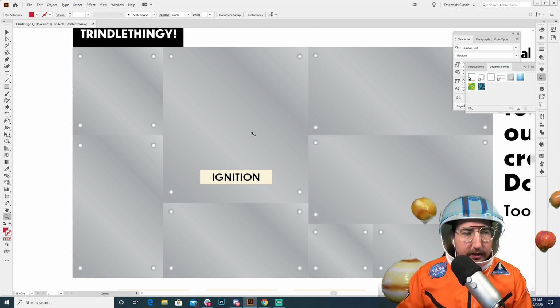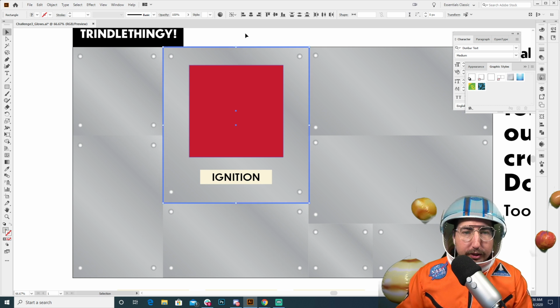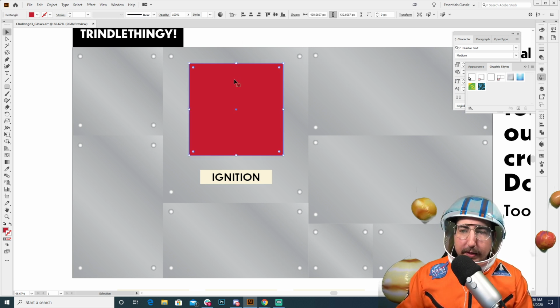So next we're going to grab the rectangle tool over here. And I'm just going to click and drag holding shift to make a big square. It will keep it proportionate to itself, proportional. It keeps it that way by holding shift. And we're going to make this button, what color do we want our ignition button? Let's do red. Red feels like a good color.